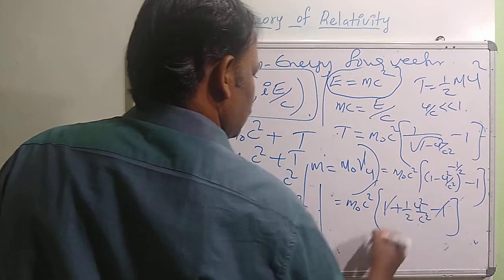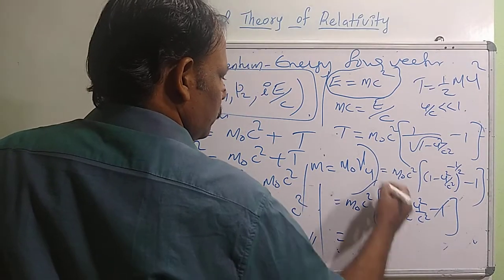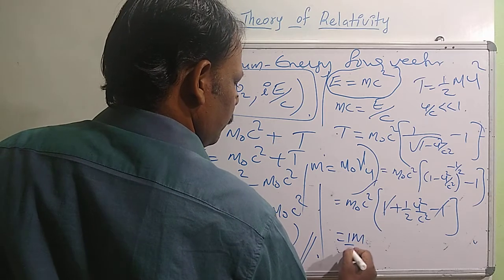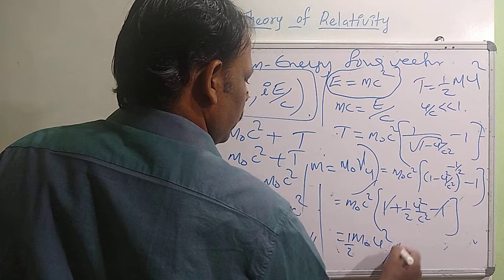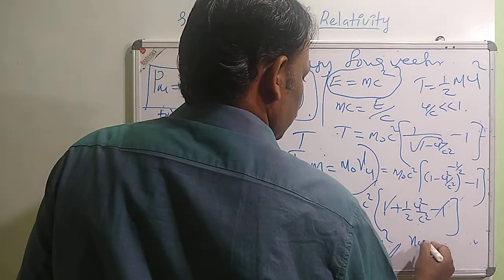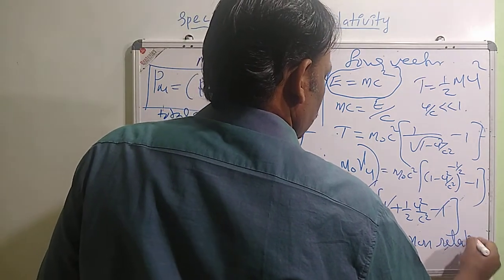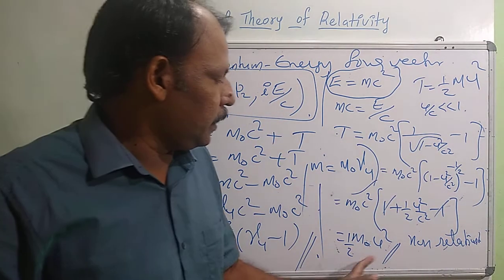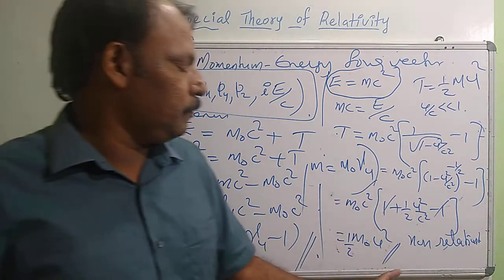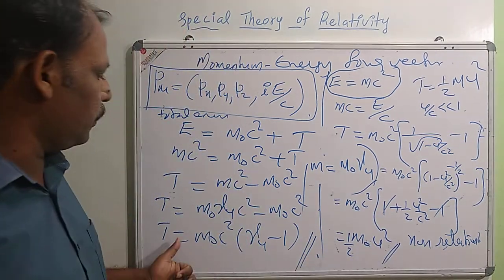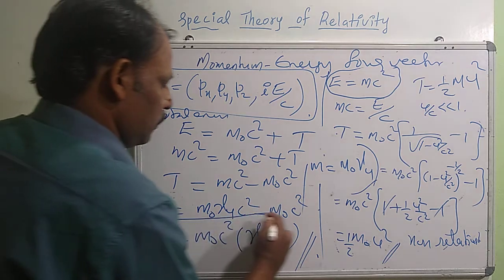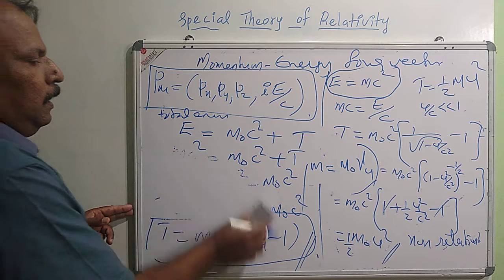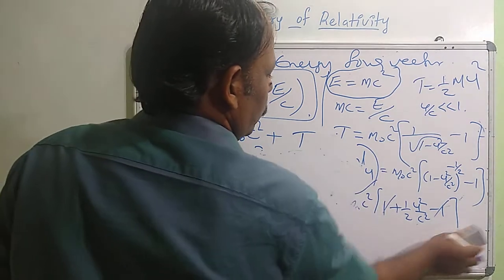So the 1 will get cancelled, and then we will have m0 c square times u square by 2 c square, so c square gets cancelled. We can write it as half m0 u square. This is the non-relativistic case, so we can obtain the similar form from this equation. So this is the expression for kinetic energy.